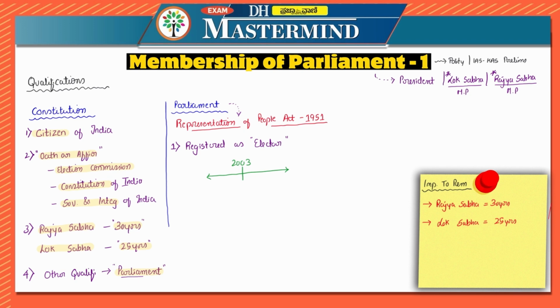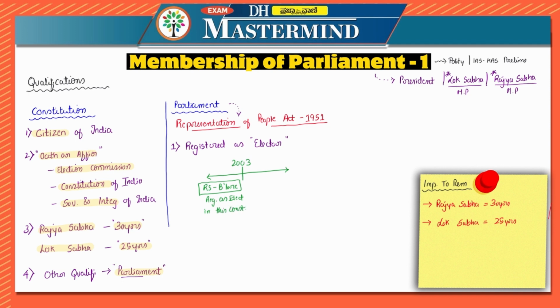Before 2003, let us say Rajya Sabha's seat from Bangalore. If that person has to be member of parliament to Rajya Sabha from Bangalore, he has to be registered as elector in this constituency itself.